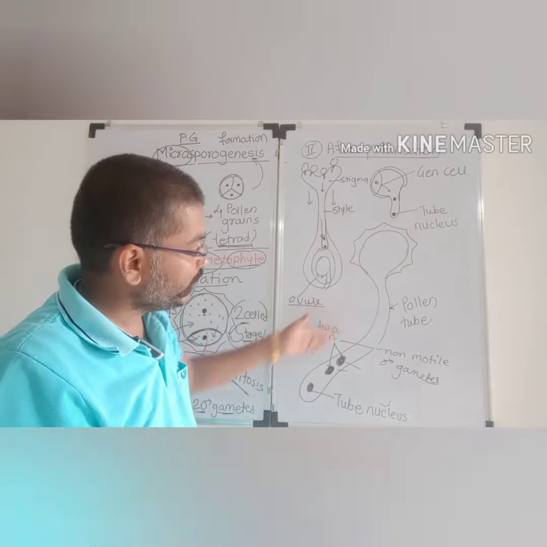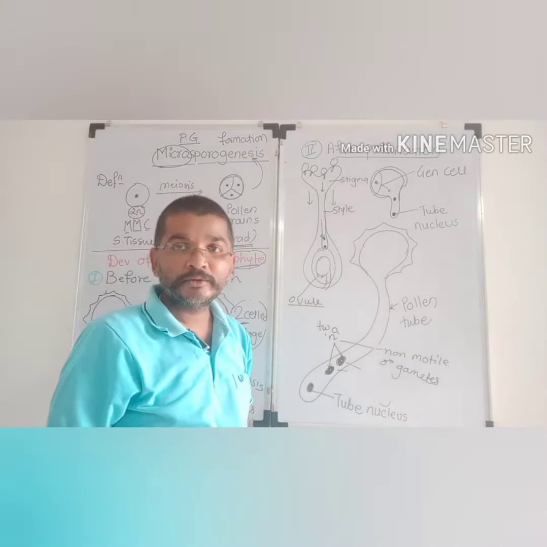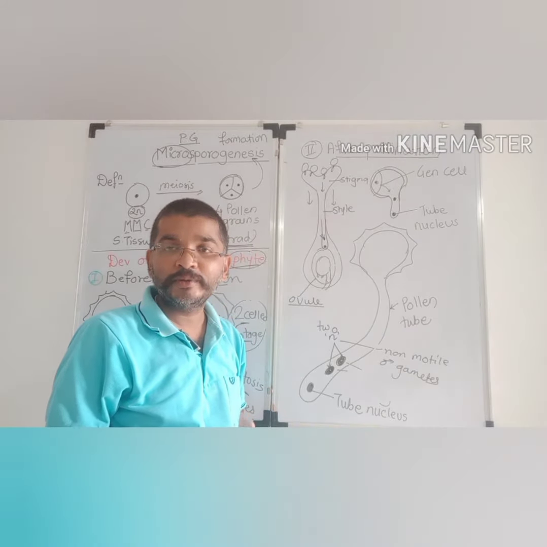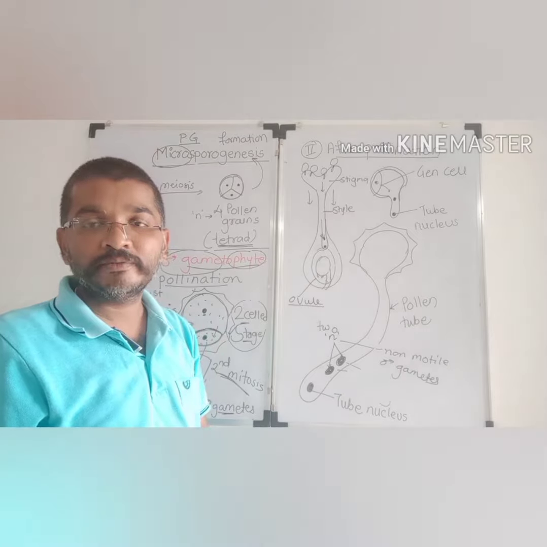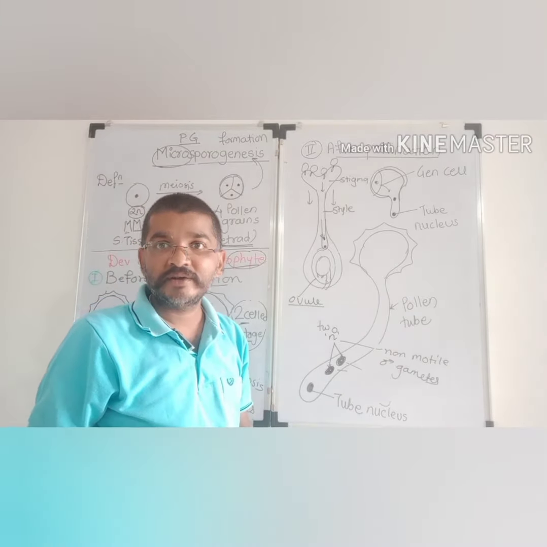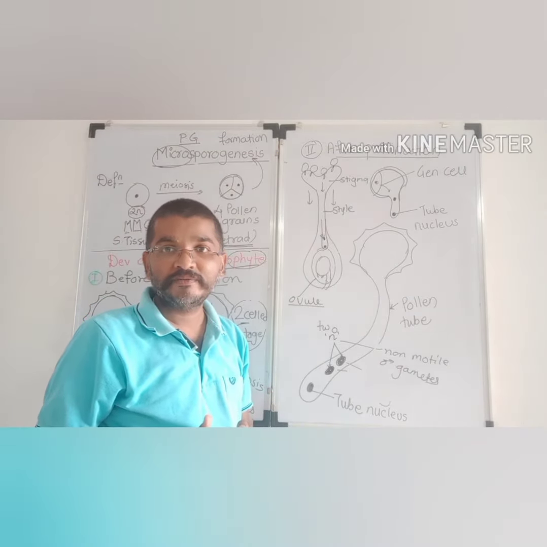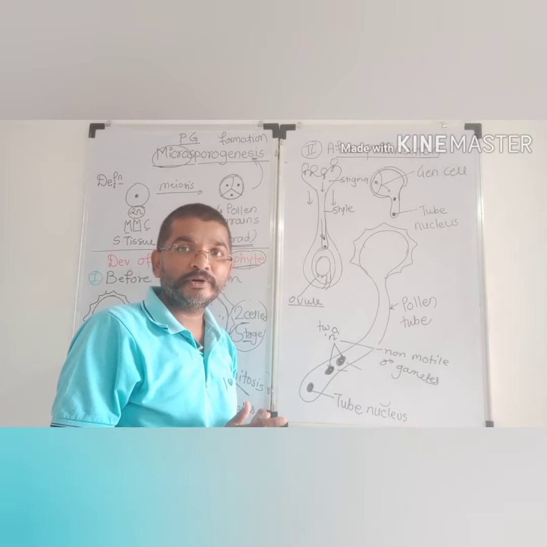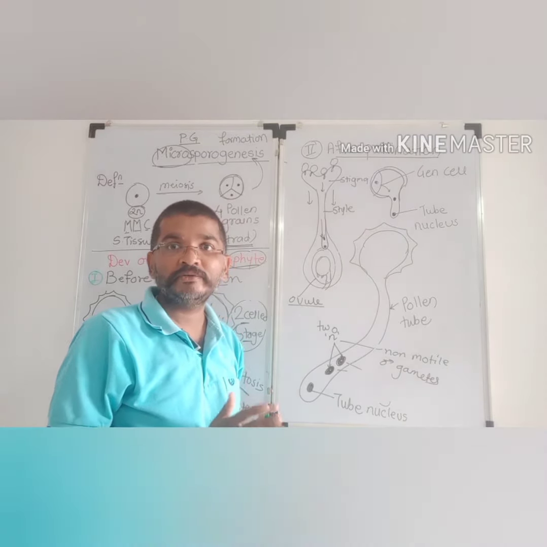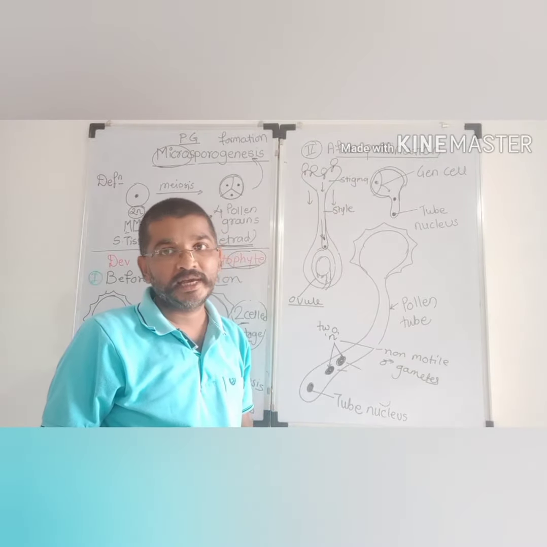Here the tube carries two male gametes from the male gametophyte towards the female gametophyte. Therefore this process is also called siphonogamy. Siphon means tube, gamy means marriage: a tube playing an important role in fusion of male and female gametes.